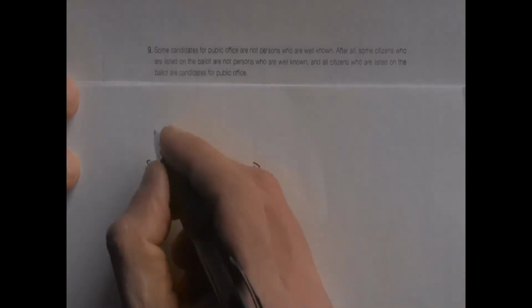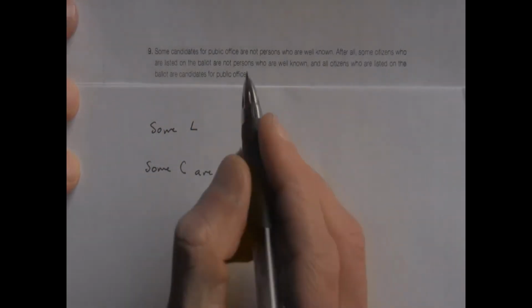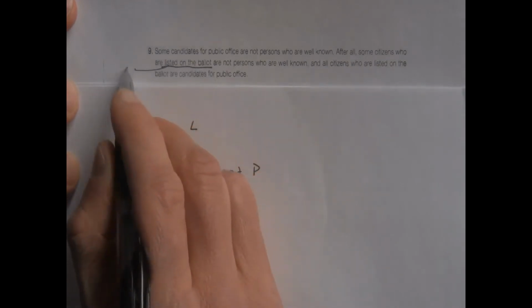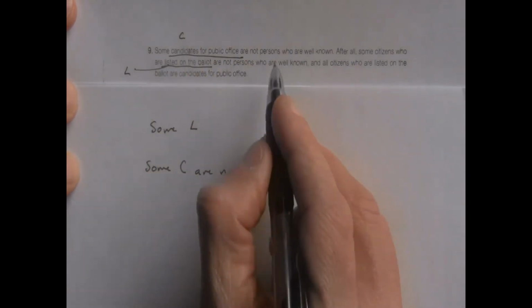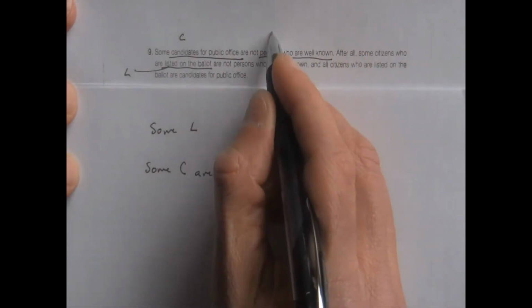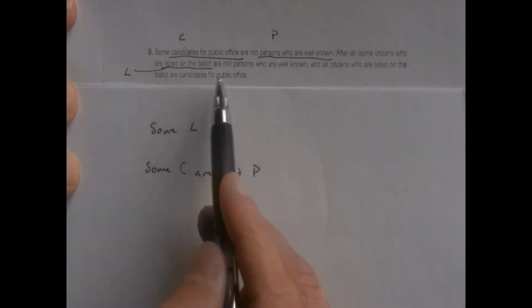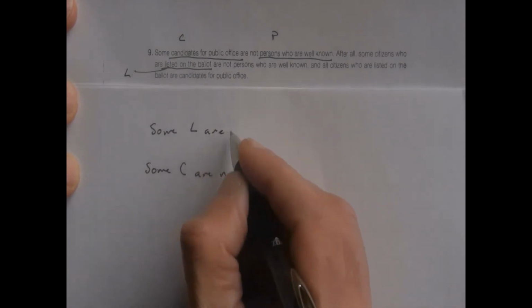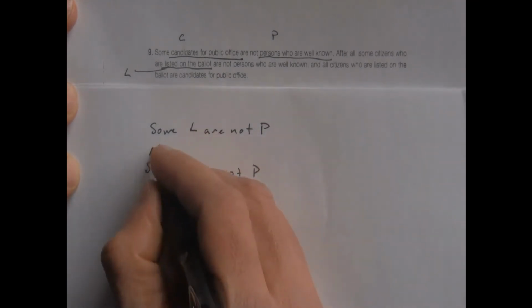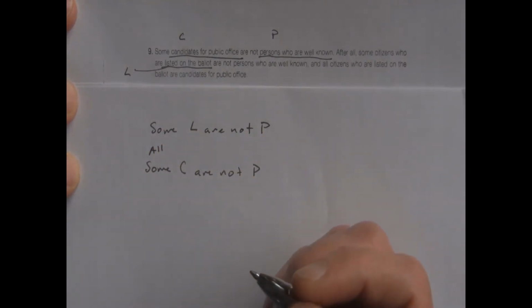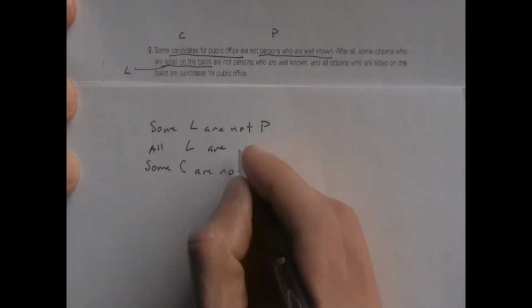Here's a premise. Some citizens who are listed on the ballot, let's use L for listed on the ballot. And I used C for candidates for public office, and then persons who are well known, that was P. Okay, so some citizens who are listed on the ballot are not persons who are well known, and all citizens who are listed on the ballot are candidates for public office.